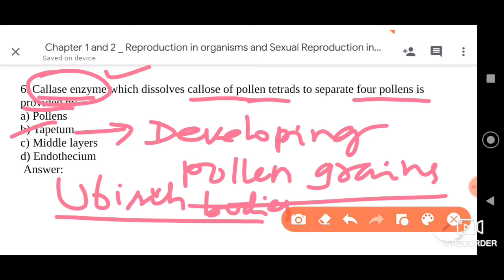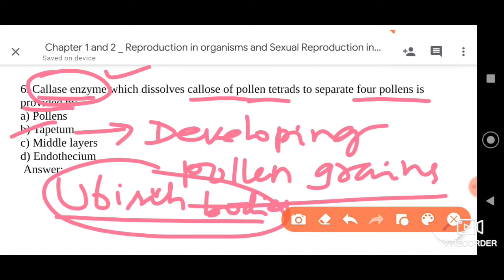Sporopollenin is a resistant chemical which can be seen in the exine of pollen grains. The Ubisch bodies, covered by sporopollenin, increase the thickness of the exine, and the presence of sporopollenin provides resistance against acids, environmental stress, heat, and so on.